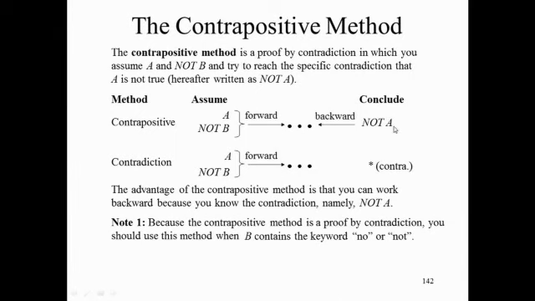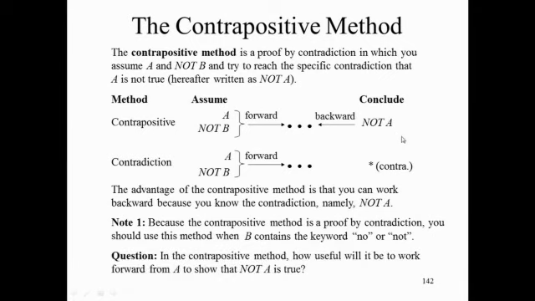So let me ask another question. Look at this diagram up here. Let's say we're going to use the contrapositive method. We need to get to the statement not A. We need to show that A is not true. How useful do you think it will be to use the assumption that A is true to show that A is not true? Probably not that helpful. Not going to help you at all. So in particular, with the contrapositive method, although we assume that A is true, you're not going to use A in the forward process. It's just going to sit there and help you reach a contradiction.